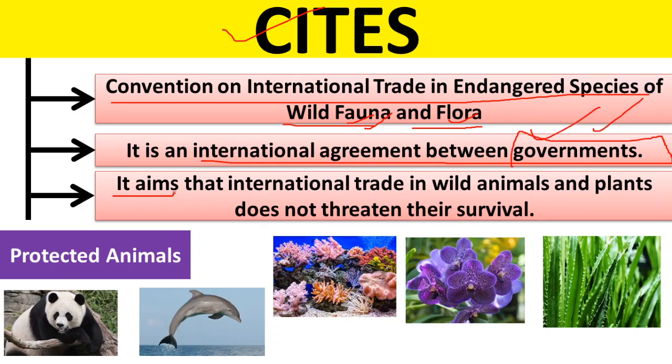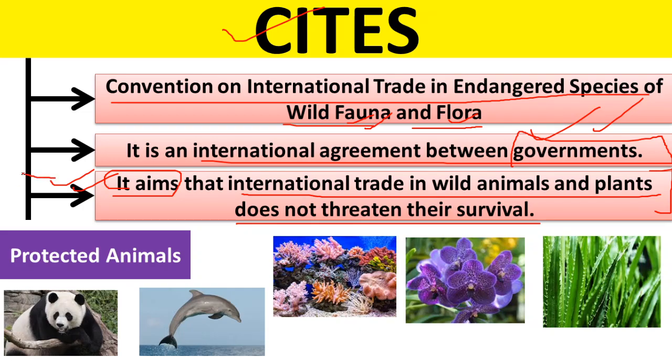And what is the main aim of this agreement? That international trade in wild animals and plants does not threaten their survival. So it regulates international buying and selling of important animals and plants, like this giant panda, and some fishes, and these are coral reefs.